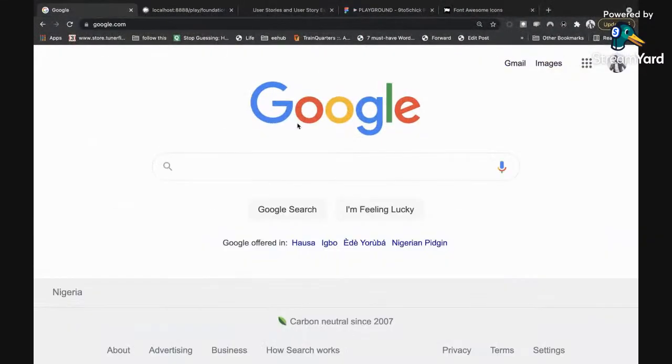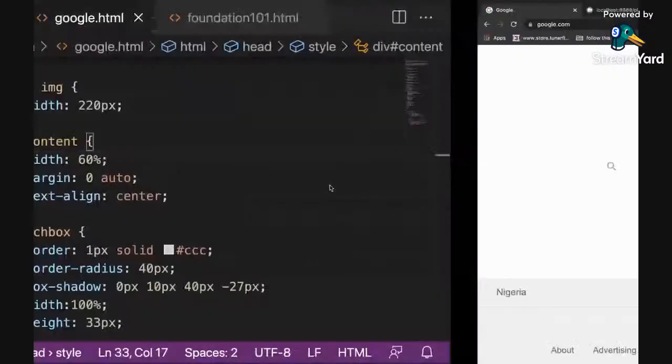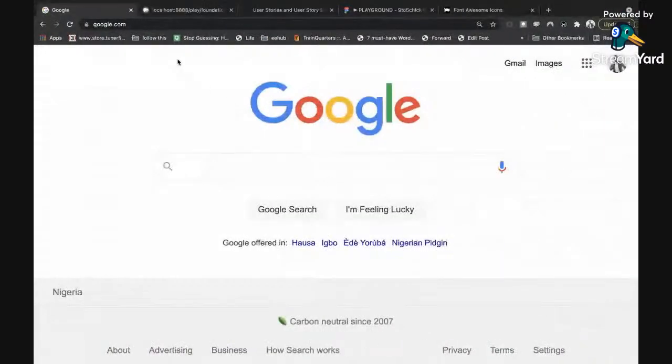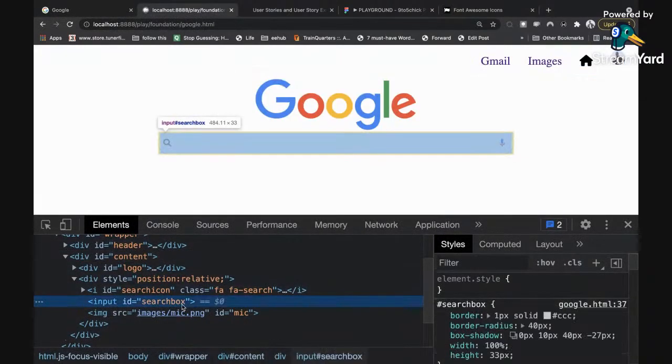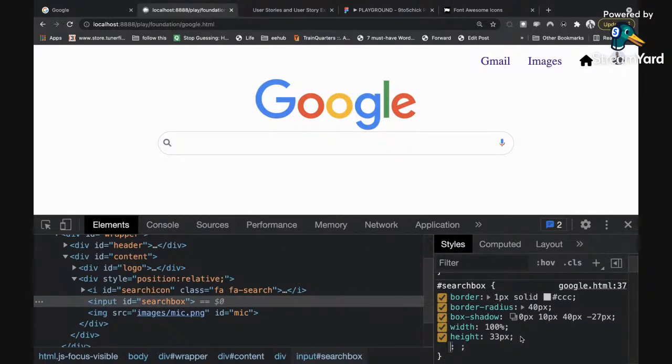The next thing we want to do is to give a bit of space above and below, right? And I told you that the spacing between a particular element and the next element is margin. The space between a content and the container is padding. The space between an element and another element next to it is margin. So I'm going to use margin to create this space right here. Let's go to the design right here, and on the same search box, I'm going to drop a margin.